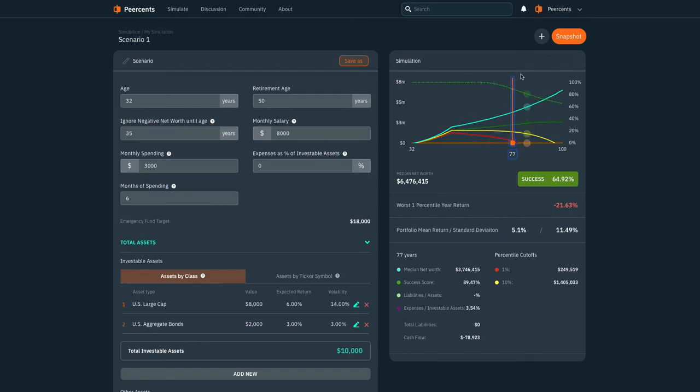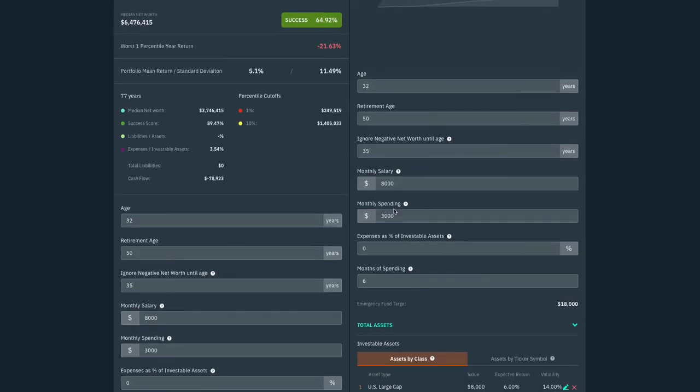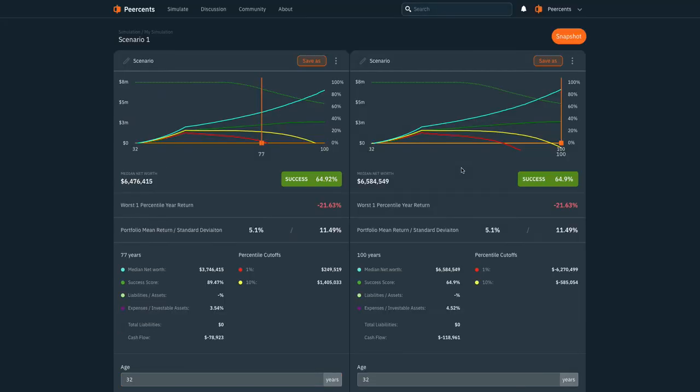Anyway, what you want to do is probably change these parameters to see what it would take to have all these numbers look better, to have a better success score, maybe a higher return. What you can do is you can actually duplicate this entire scenario. So it's completely duplicated here, all the parameters, and let's just rerun it to double check. And yeah, they're mostly the same.